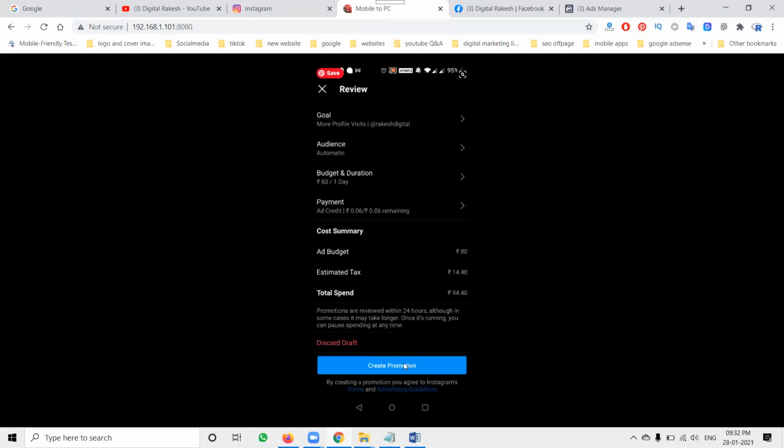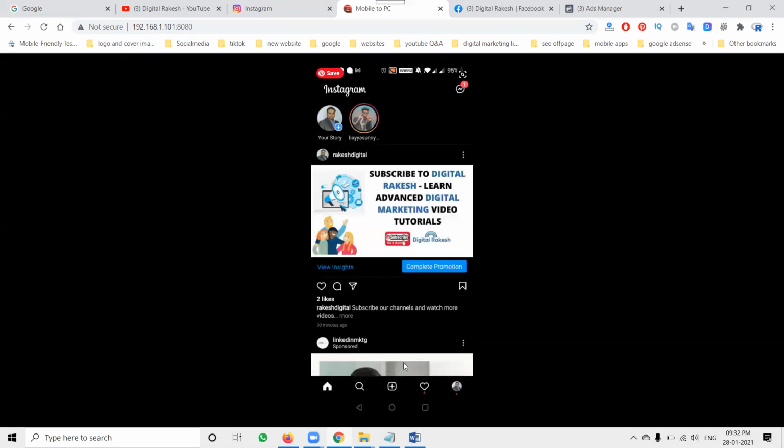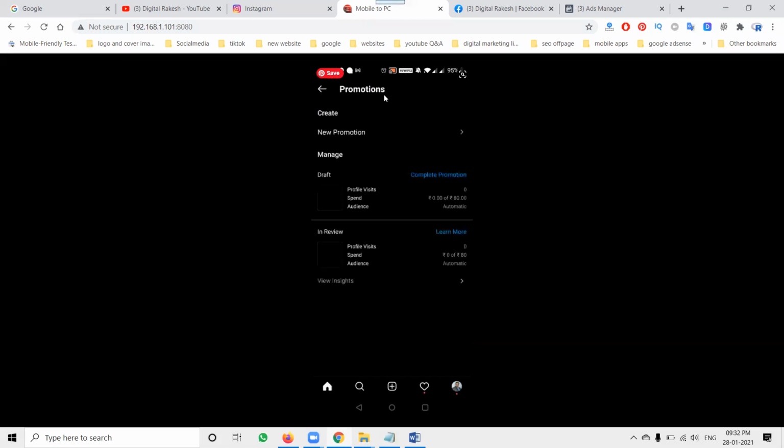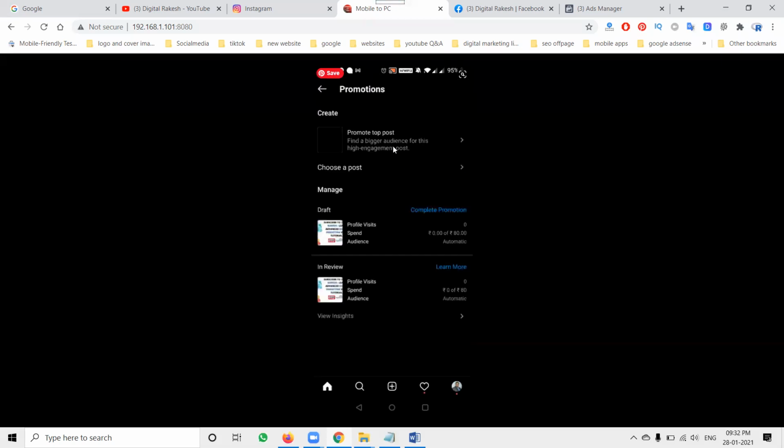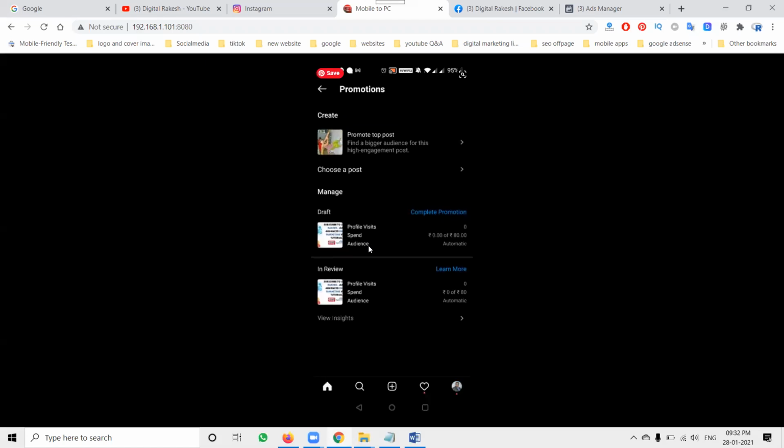Now click create promotions. Finally, the promotion will start here. Now click the promotion option. Here the option is shown, every option will be there. Profile visits, spend and everything will be shown to the customer here. So you have to wait a certain time for your particular promotion to activate. So this is the method we can use to create ads from Instagram to increase Instagram followers.